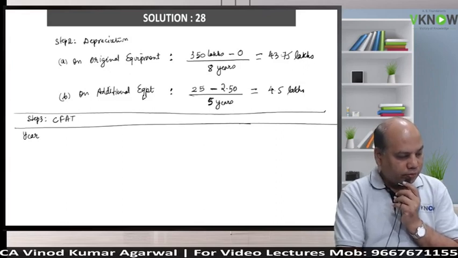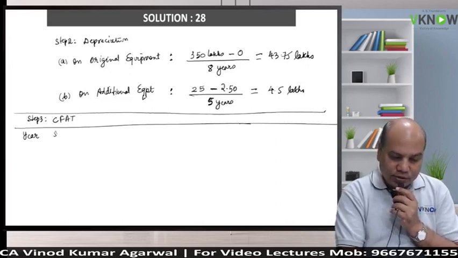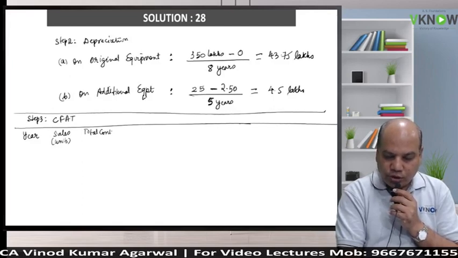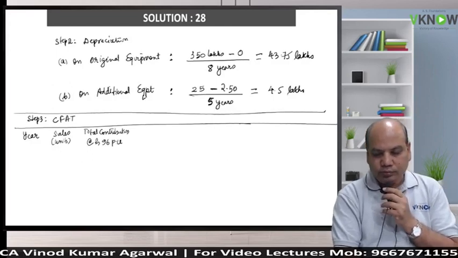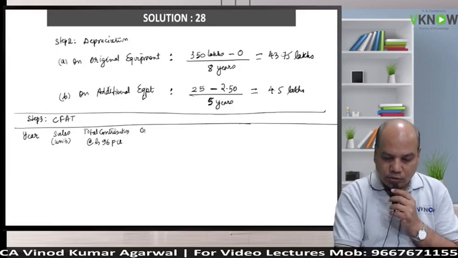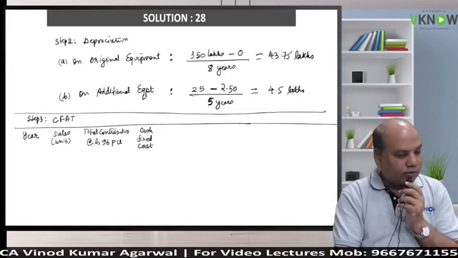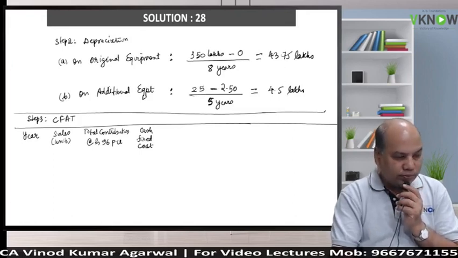Then you write down sales in units. Then write down total contribution at the rate of rupees 96 per unit. Then you write cash fixed cost. Cash fixed cost we have to deduct. Then you have to write depreciation.